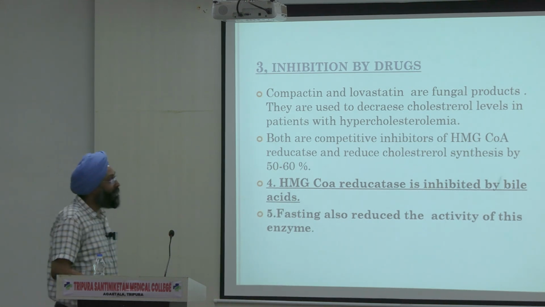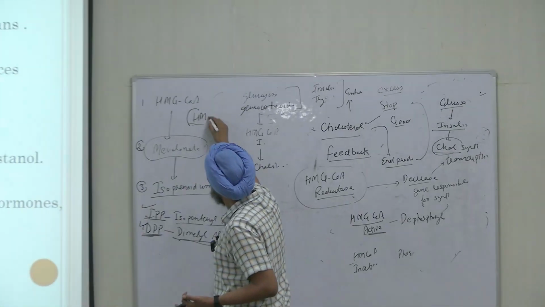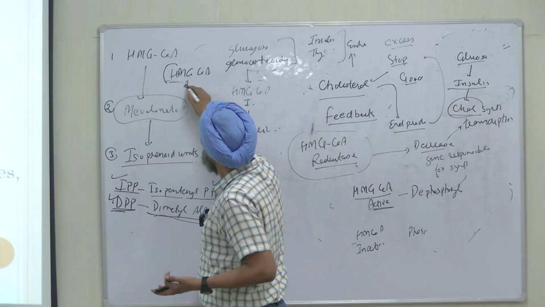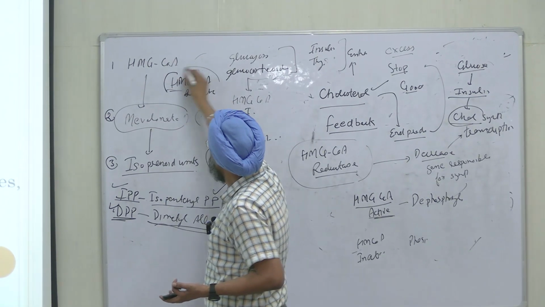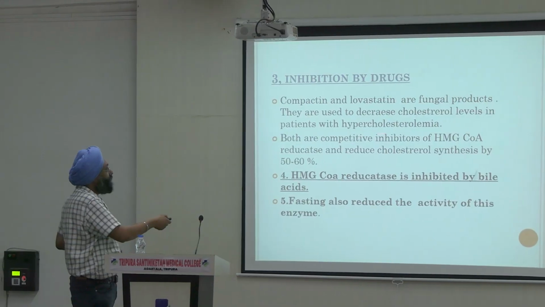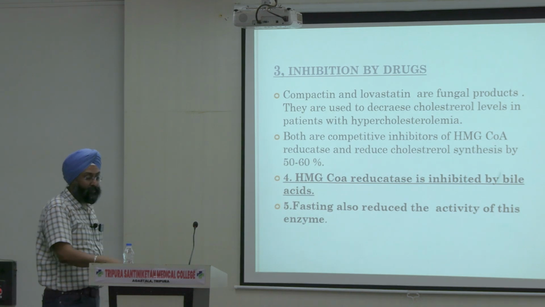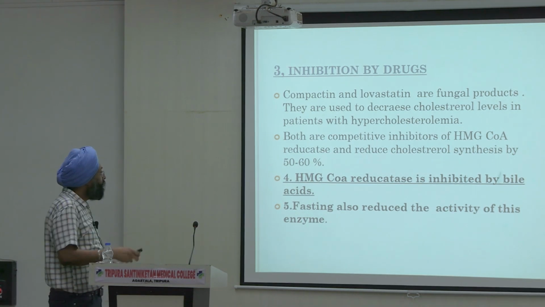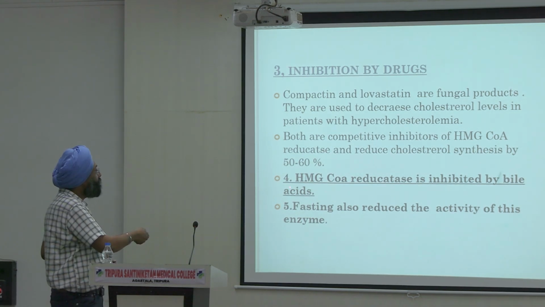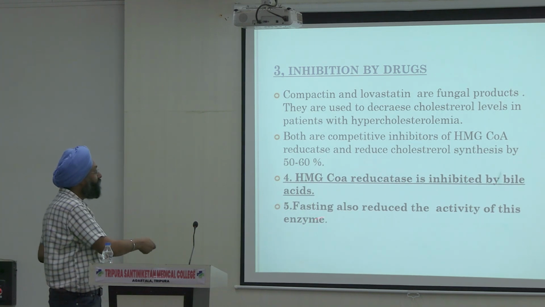That is our second enzyme, that is our HMG CoA reductase. The cholesterol metabolism is regulated by this enzyme only. Both are competitive inhibitors of HMG CoA reductase and reduce cholesterol synthesis by 50 to 60%. Clear? And HMG CoA reductase is also inhibited by bile acids. And fasting also boosts the activity of this enzyme.